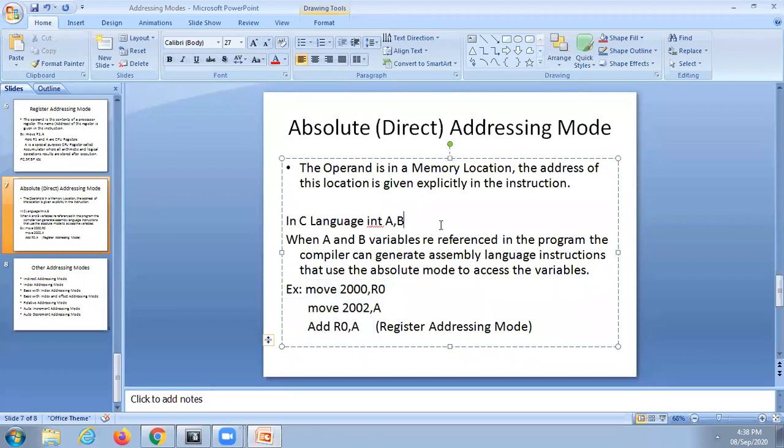We are already familiar with int a, b, which means a and b are integer variables in our C language. If you write int a, b, then a plus b, that code will be converted like this. So a and b are stored at some addresses, like here. Is it clear?